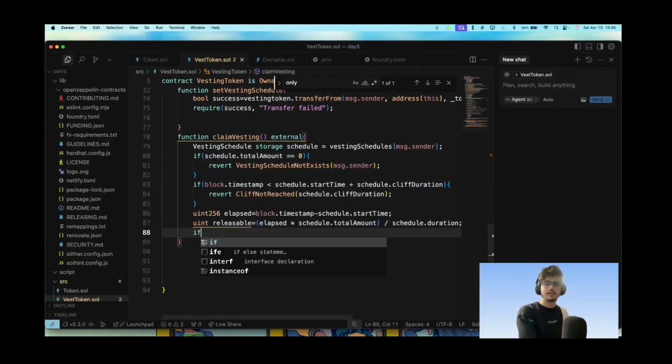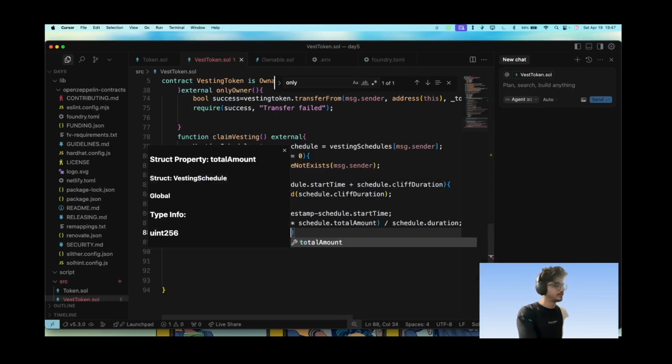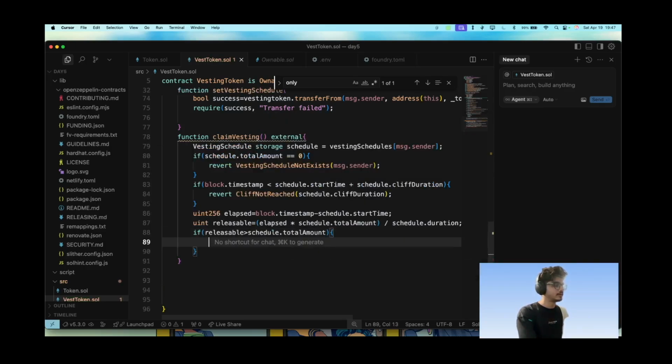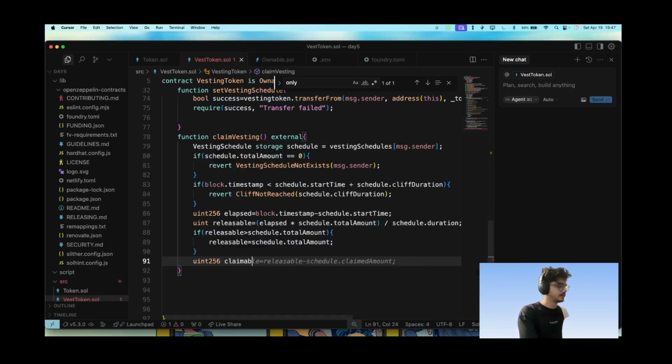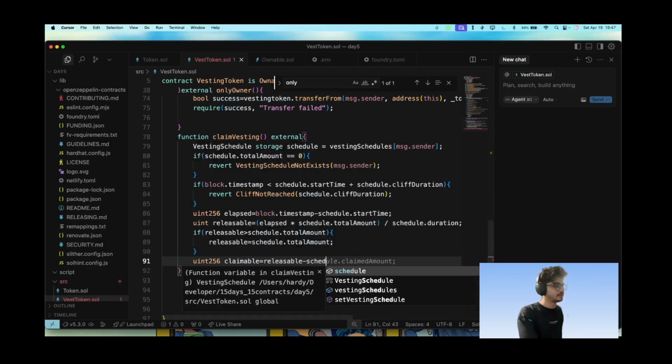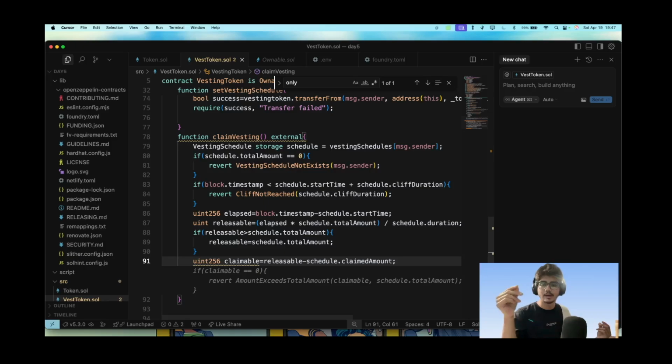Now if releasable is greater than schedule.totalAmount, we just assign releasable equal to schedule.totalAmount. This will change the releasable and it will give us what amount to release. So uint256 claimable is equal to releasable minus schedule.claimedAmount. That is how much the person should get at this time. And if it is 0, we can revert with nothing to claim.